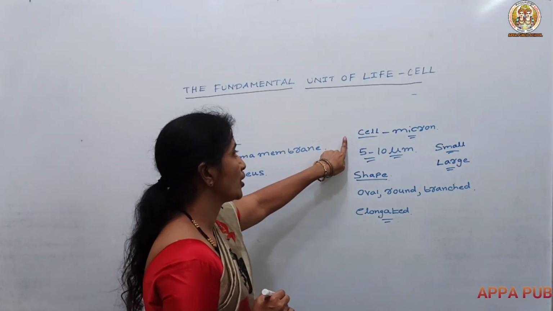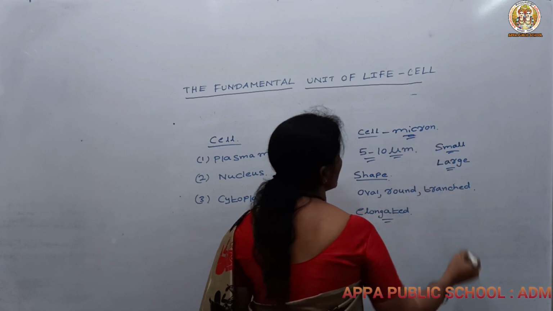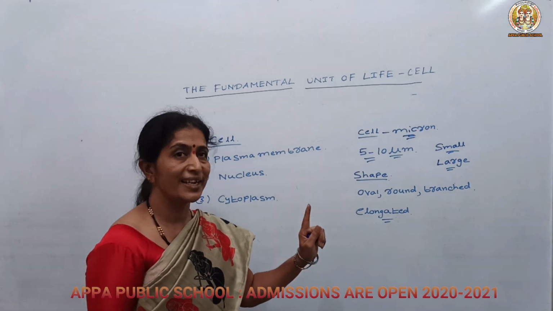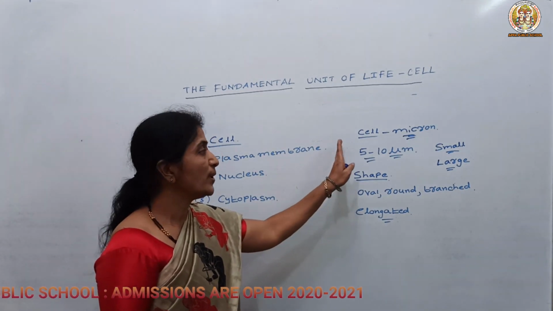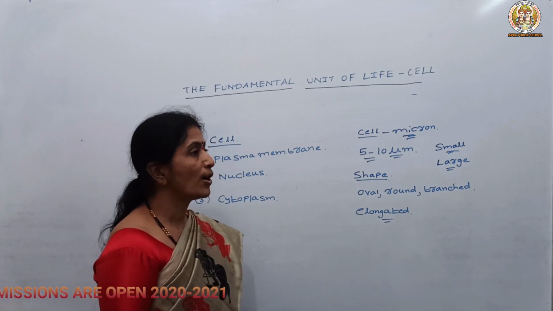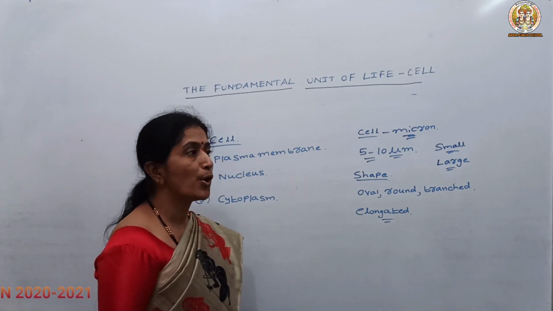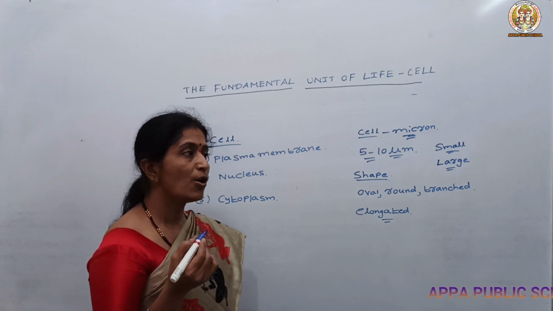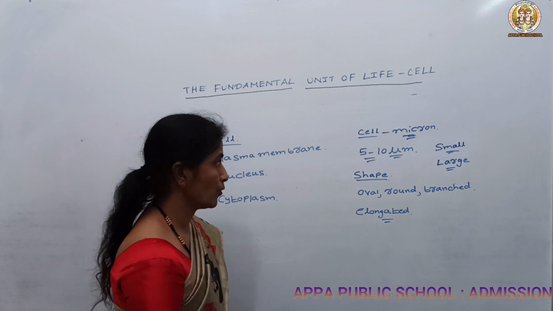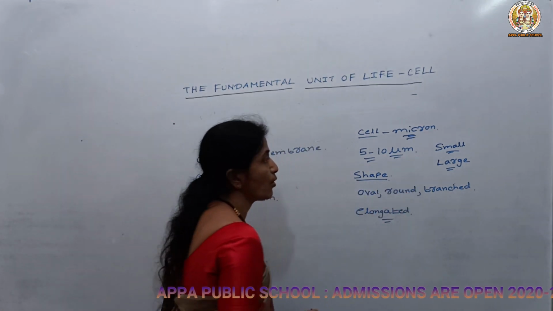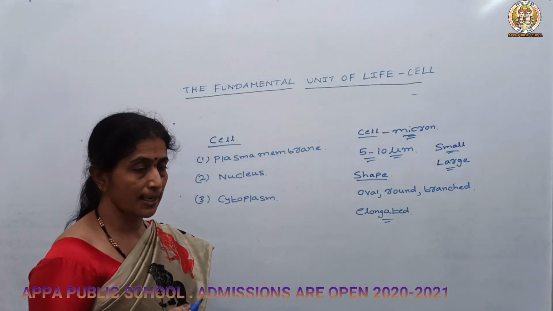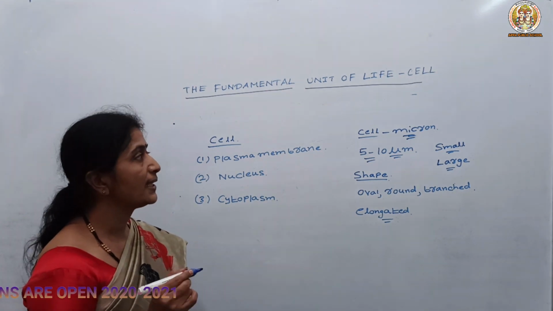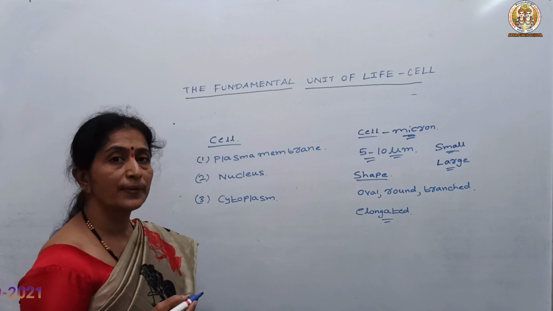So in this way, we have studied about what is cell and what is cell theory and how the cell is measured. It is measured in micron, and 1 micron is nothing but the 1,000th part of a millimeter. The unicellular organisms are very small, ranging from 0.5 to 1 micron or 2 micron. That's why they cannot be observed without the aid of a microscope. But in case of the multicellular organisms, they are larger in size. Even without the aid of a microscope, we can observe them. Okay. So this is about the size of the cell.